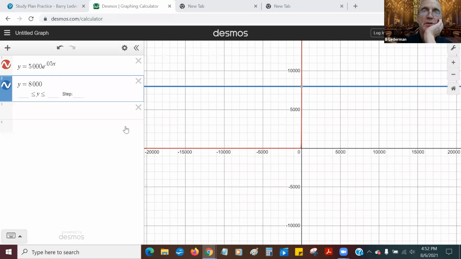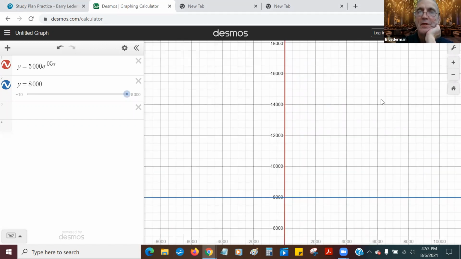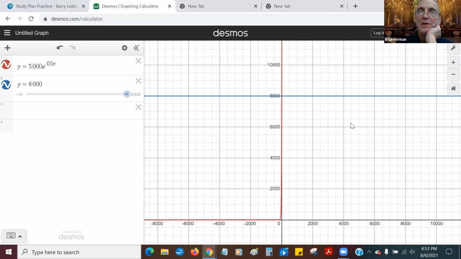I'll show you. If I go to Desmos, this red graph is y equals 5,000 e to the 0.05x, and this blue horizontal line is y equals 8,000. I had to really shrink this graph a lot to fit it all in. Now it's really hard to see where they intersect with the naked eye because this is so small.